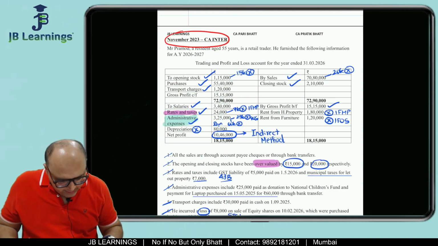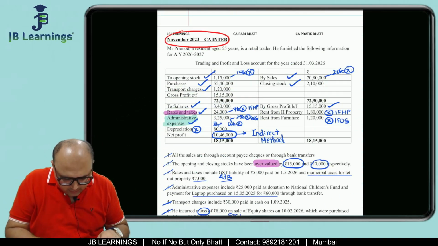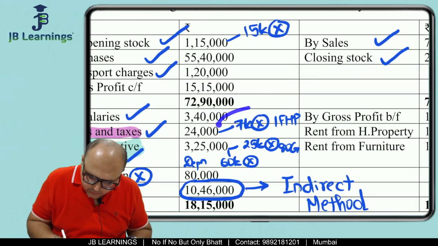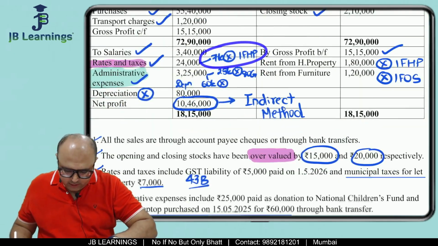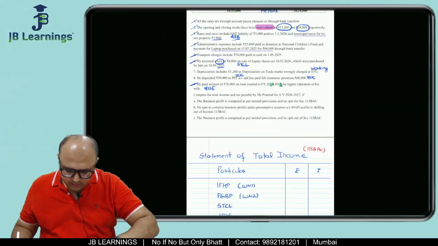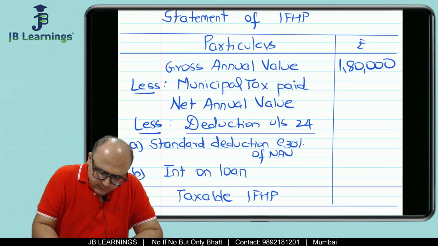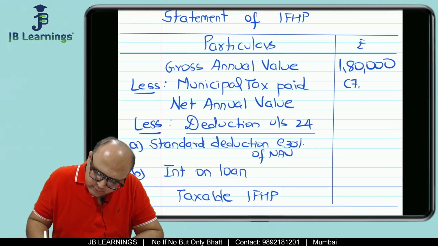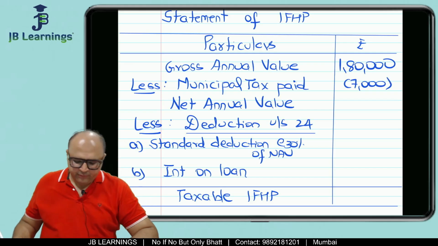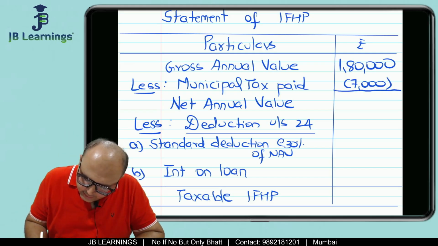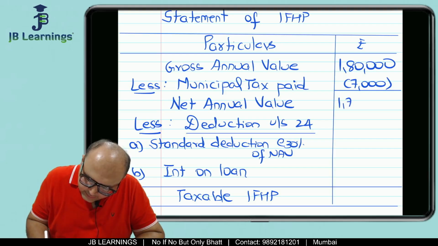Now is municipal tax given in the question? Yes. Municipal tax 7,000 was related to IFHB. So let us start solving. 7,000 is related to IFHB. So this would be 7,000, right? So then we will get net annual value of 1,73,000.